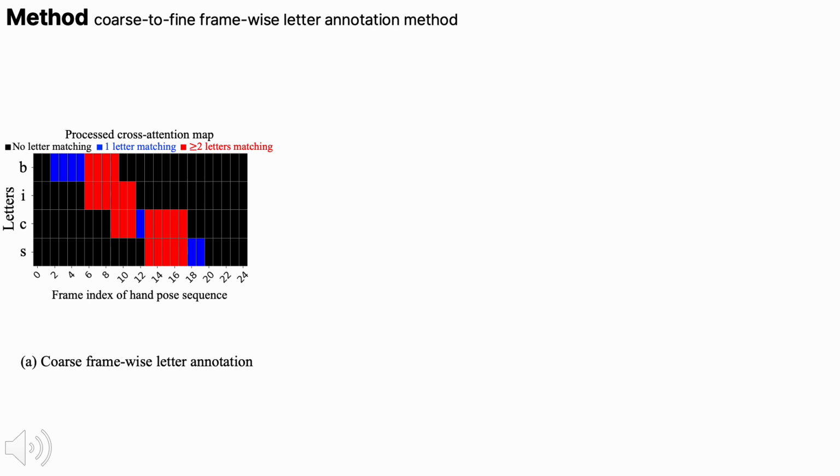This figure illustrates our coarse framewise letter annotation method. The black regions indicate frames with no matched letters, the blue regions indicate frames matched with one letter, and the red regions indicate frames matched with multiple letters. Using the processed cross-attention map, we obtain coarse framewise letter annotations for the hand pose sequence. Each frame is assigned either a corresponding letter label or a blank label.